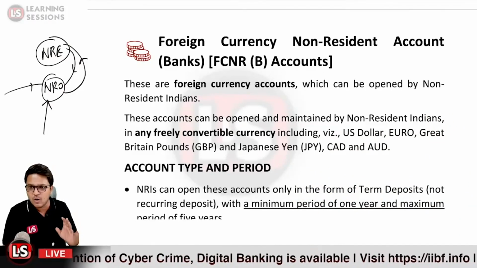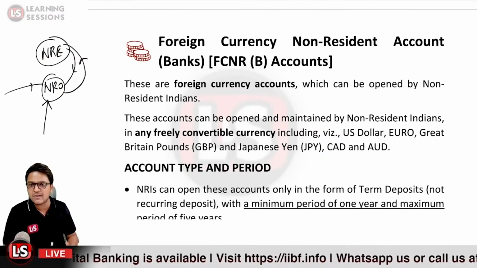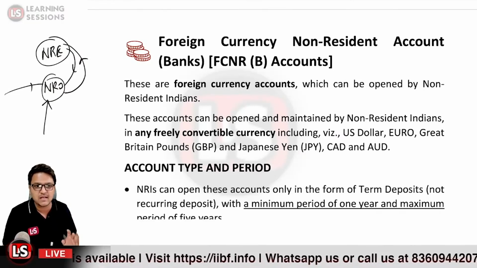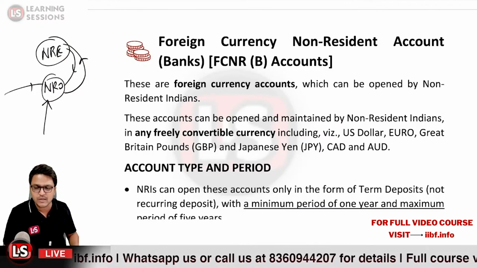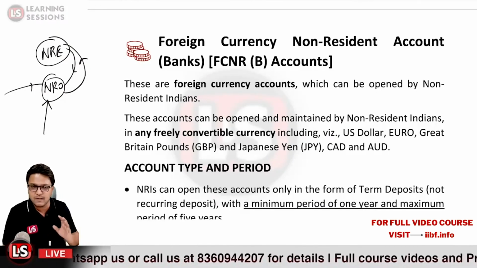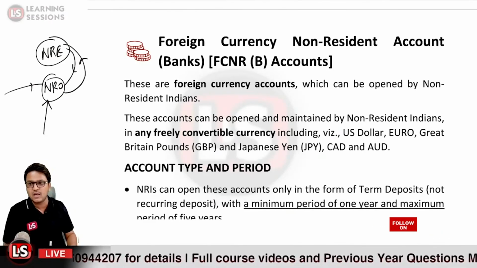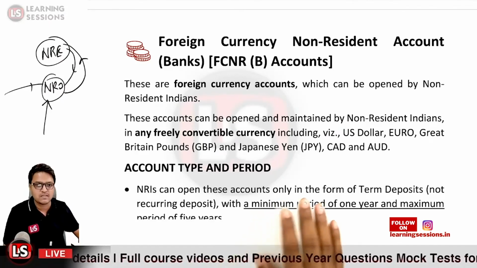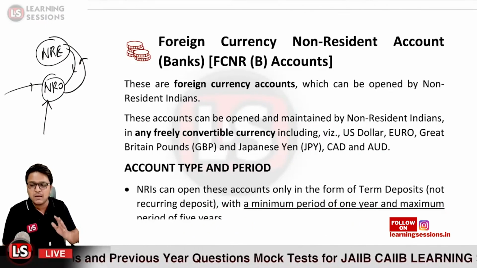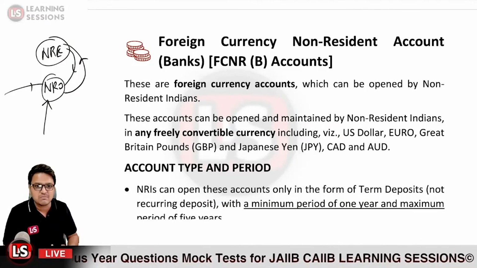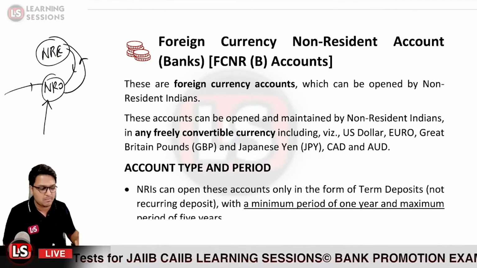Okay, so this account can be maintained in these freely convertible currencies. And further, the account type would be only and only the fixed deposit. You cannot even open a recurring deposit account in the case of the FCNR account. So NRIs are permitted to open these accounts, maintained in freely convertible foreign currency, and only in the form of fixed deposits. NRIs can open these accounts in the form of a term deposit, not a recurring deposit, with a minimum maturity period of 1 year and a maximum maturity period of 5 years.